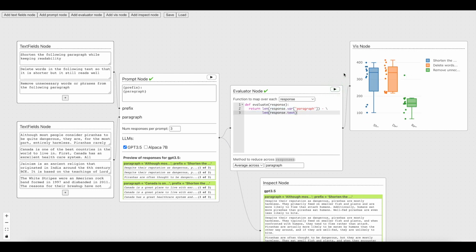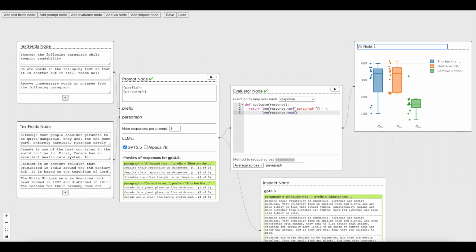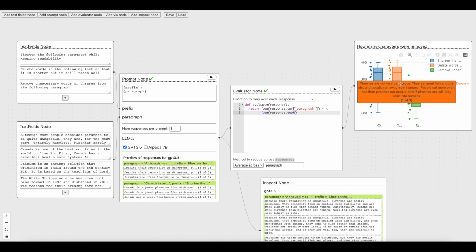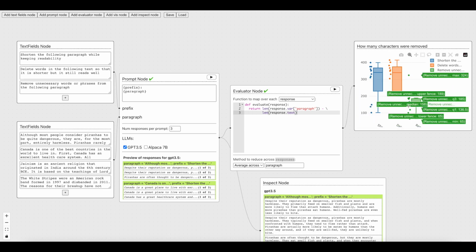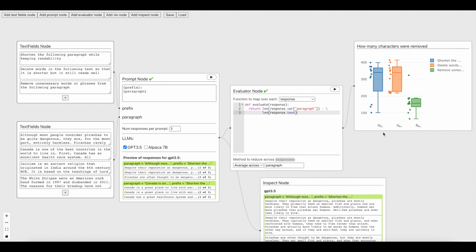And if we run this, now we get a probably more accurate table of just how much shortening there has been. And in order to help explain this to people, we could rename this node. Let me see, we could rename it to how many characters were removed, right? To make it very clear what this is showing. So higher here might be better depending on what you're looking for. So now we see remove unnecessary words removed the least amount of text, including in some cases almost no text, as we see here.